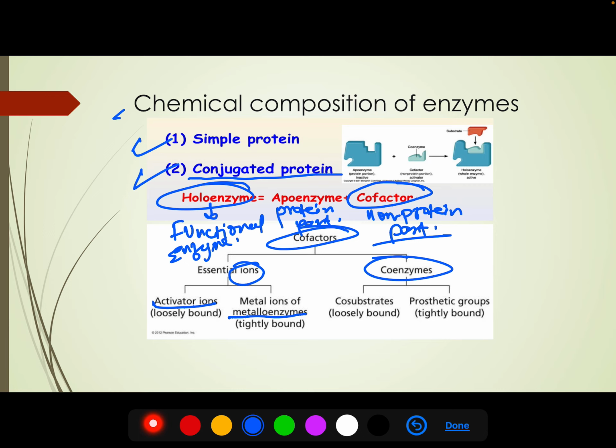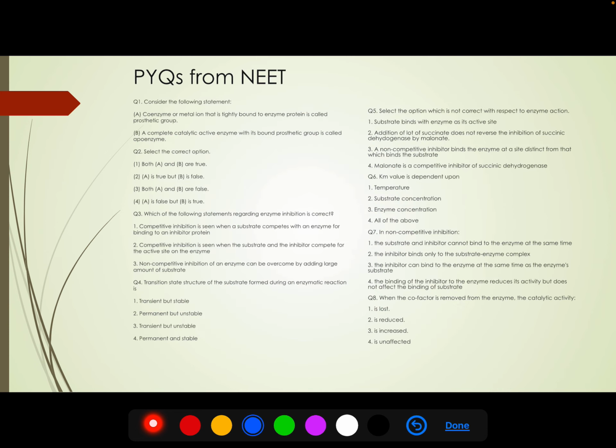If it is loosely bound, it is an organic molecule, called a co-substrate, and if it is tightly bound, it is called a prosthetic group. That's it. So it was all about enzymes, and now we will look at some questions asked from this topic in the NEET examination.